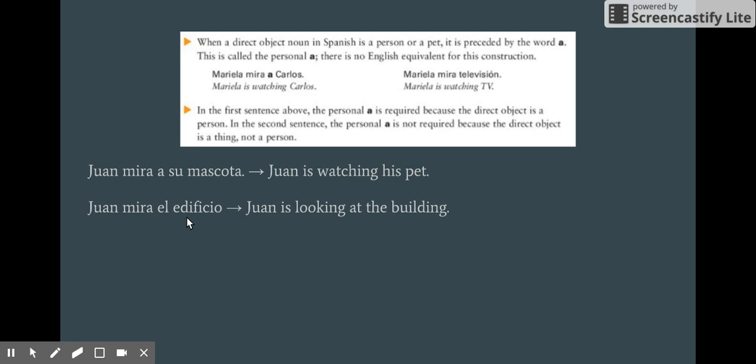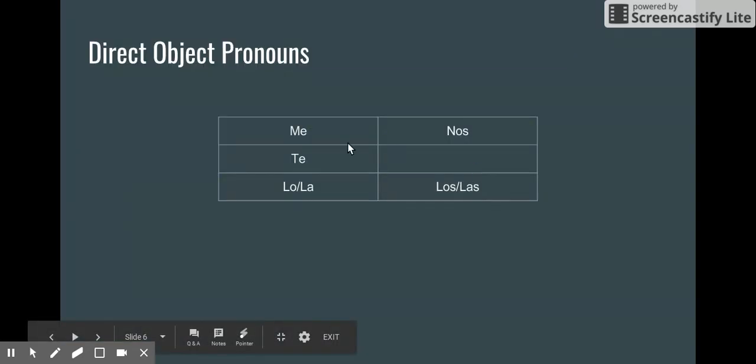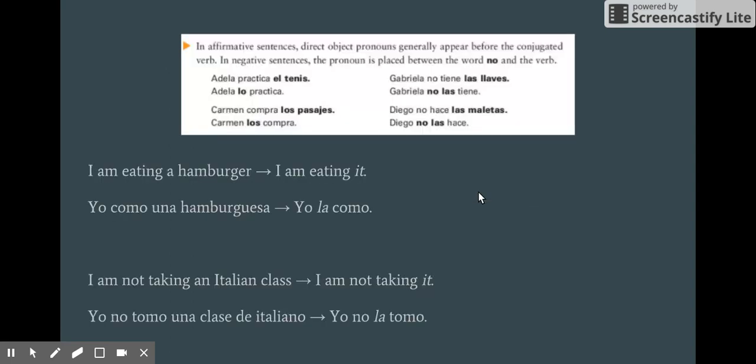In Spanish, whenever the direct object is a person or a pet, it's always preceded by the preposition a. The correct term for this is the personal a. So anytime a direct object is a person or a pet, it has an a before it. So just like in English, the direct object can be replaced by a pronoun. You can see here the equivalent in English, but the pronouns in Spanish are the following for each subject: me, te, lo and la, if it's masculine or feminine, nos, and los and las.